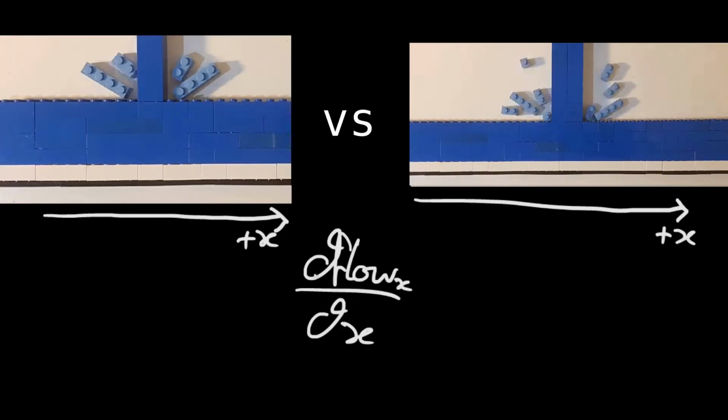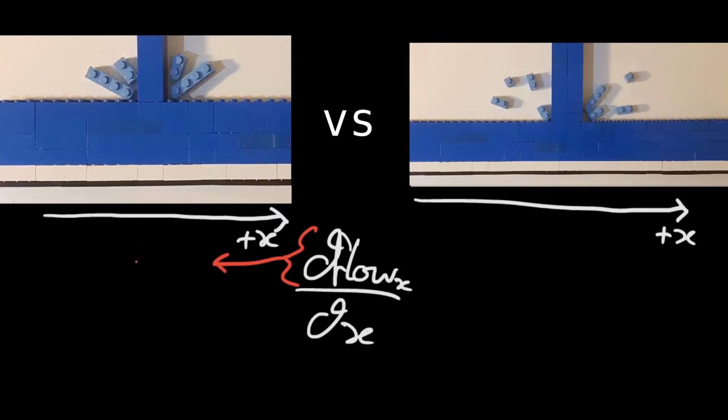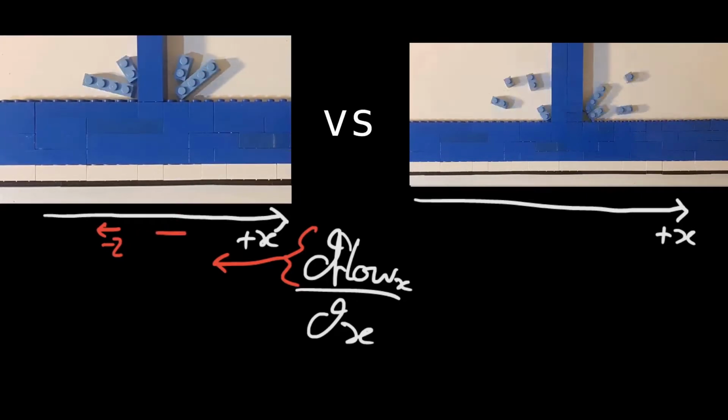Then, what this part is saying is, let's look at the flow here, and maybe it's small negative direction, and then the flow here is small positive direction.